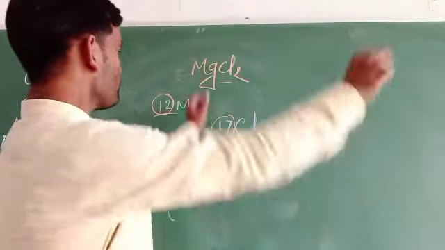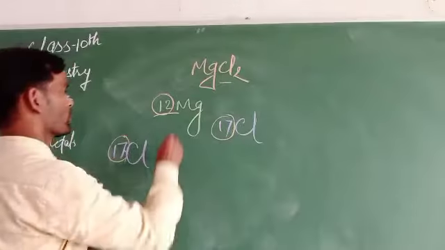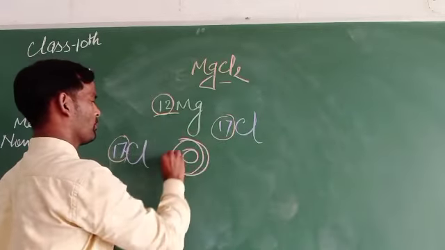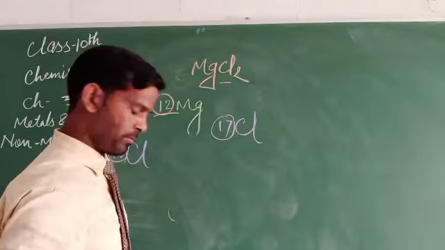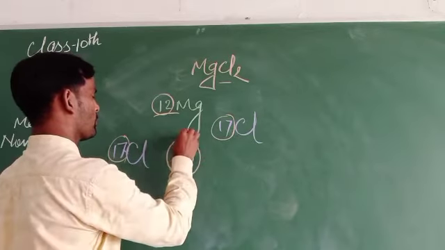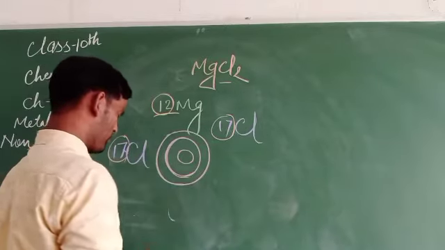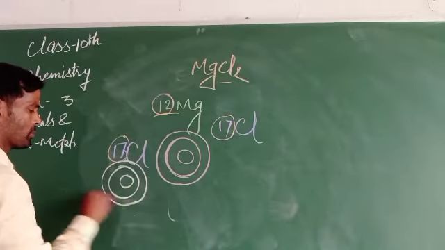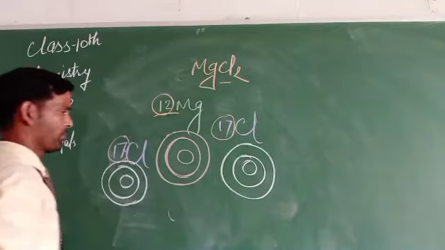Now we have to complete the electronic configuration of magnesium: 2, 8, 2, that is 10 plus 2, 12. And chlorine is 2, 8, 7, and the other 2, 8, 7.